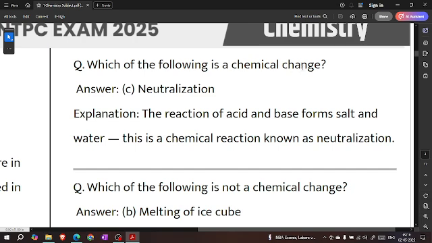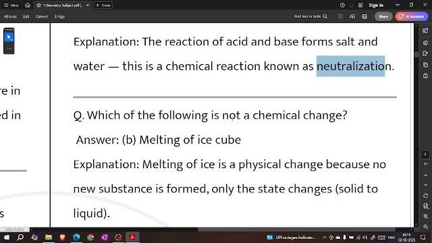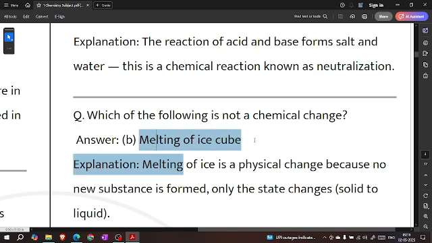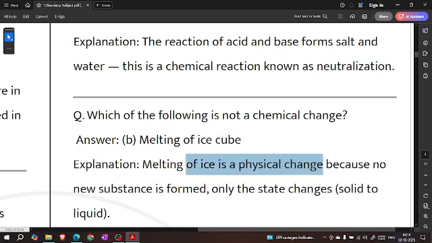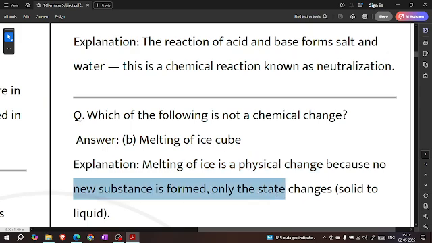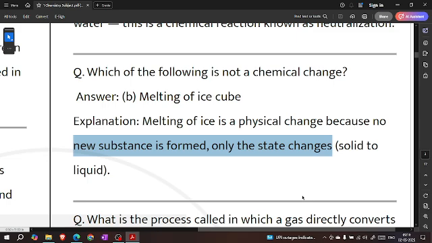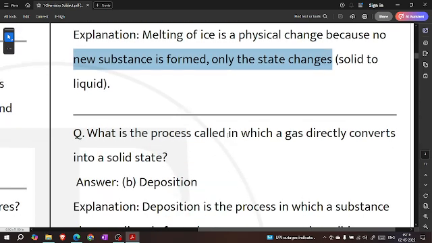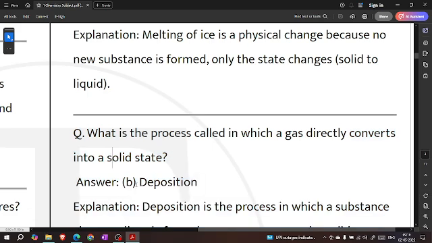Which of the following is a chemical change? Neutralization. The reaction of acid and base forms salt and water. This chemical reaction is known as neutralization. Which of the following is not a chemical change? Melting of ice cube. Melting of ice is a physical change because no new substance is formed, only the state changes, solid to liquid.